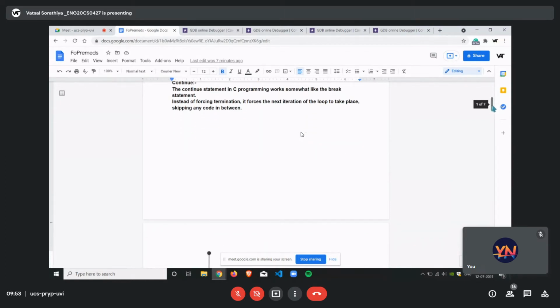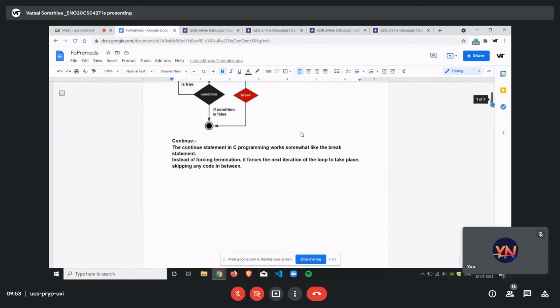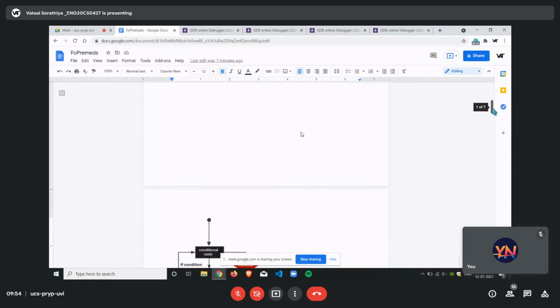Yeah, so that was what the break statement is used for. But the continue forces the next iteration to take place without skipping any code in between. It doesn't directly exit, but executes the next iteration without skipping anything in between. So it goes to the next statement directly, we can say.